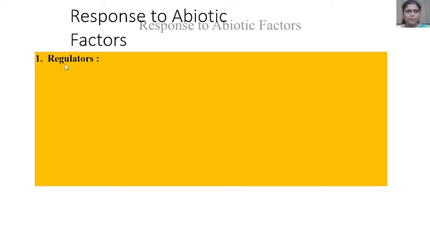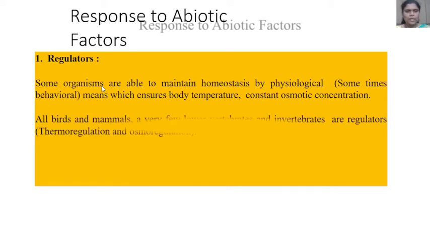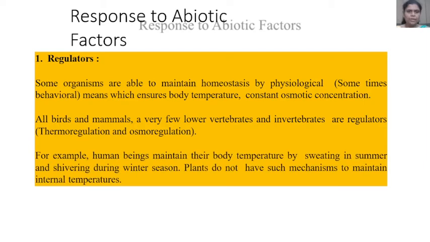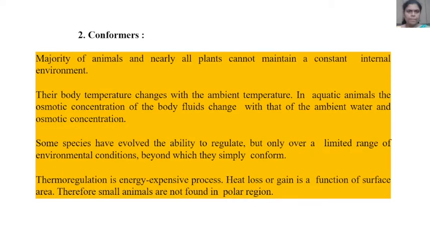Response to abiotic factors as regulators. Some organisms are able to maintain homeostasis by physiological means, which ensures constant body temperature and constant osmotic concentration. All birds and mammals, and a very few lower vertebrates and invertebrates are regulators. For example, human beings maintain their body temperature by sweating in summer and shivering during winter. Plants do not have such a mechanism to maintain internal temperature.